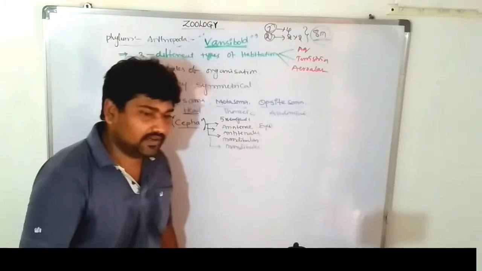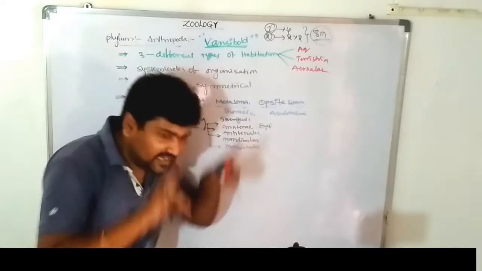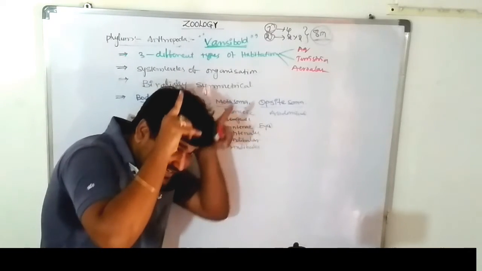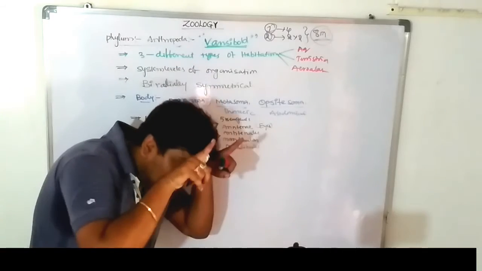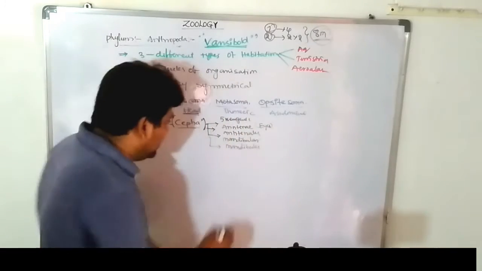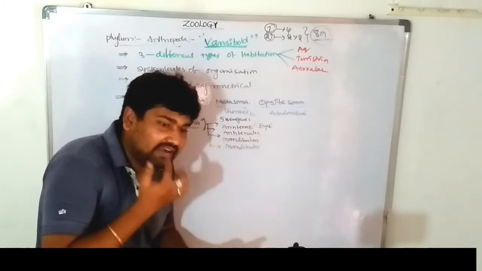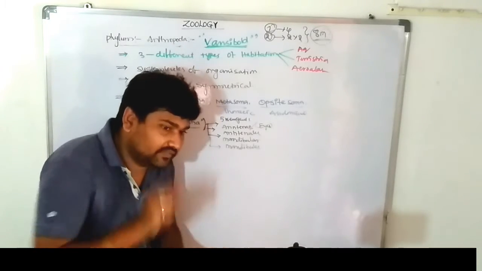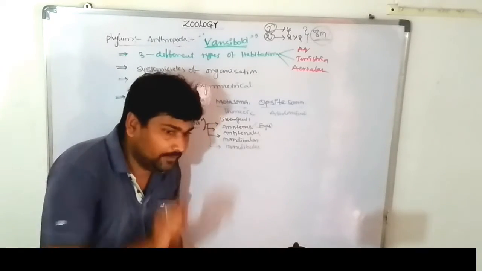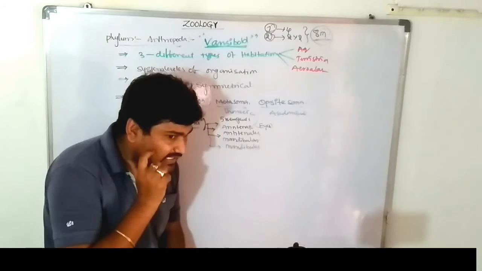The head bears one pair of tentacles, which are known as the antennae, a sensory organ. The antennules are near the mouth, the buccal cavity, and act like sensory organs.